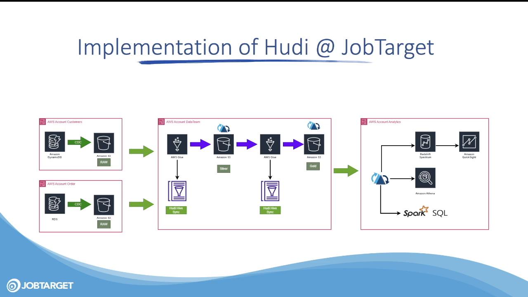Now we have a separate AWS account from where all these data will be queried. So the end user has the flexibility to use either Redshift Spectrum. You can mount Hudi tables through the Glue catalog, or you can use Spark SQL. Data scientists like to use Spark SQL a lot, so they consume the data from these Hudi tables using Spark.